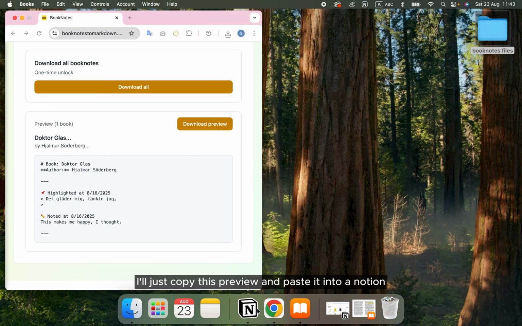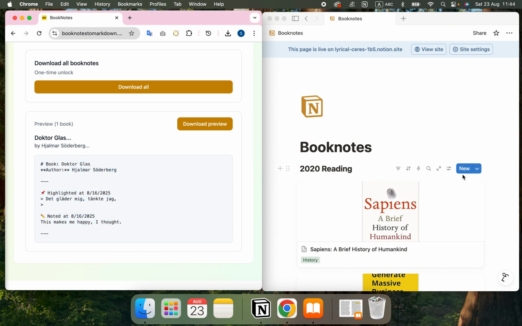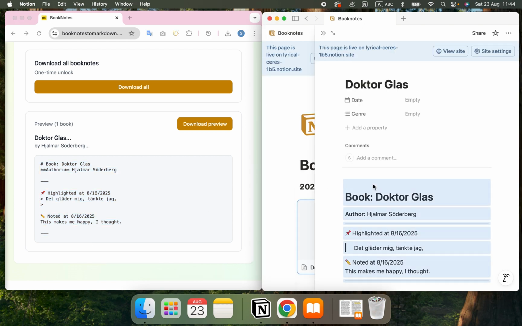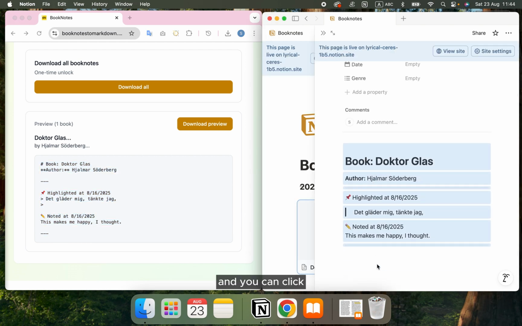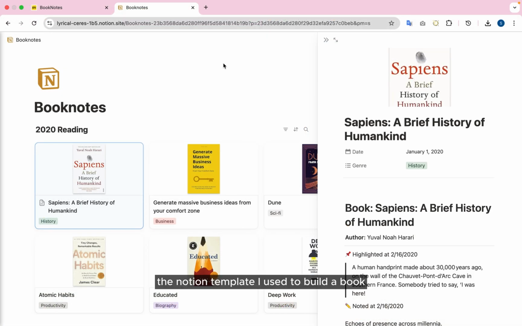For testing, I'll just copy this preview and paste it into a Notion page. And instantly, my book notes are organized, and you can click Download All to get the full set of your book notes. The Notion template I use to build a book notes library is also linked below in the description.